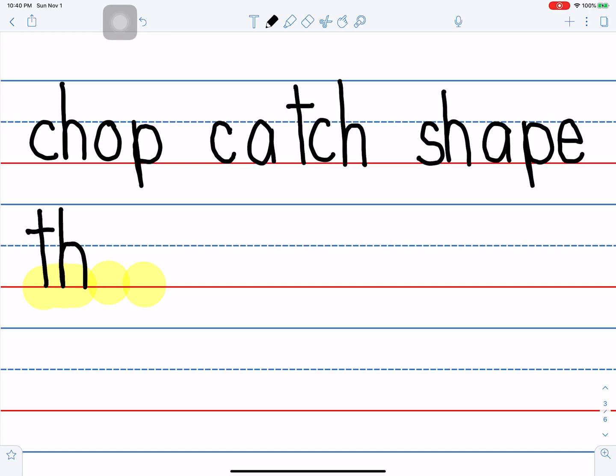Th, a, spelled with an A. That. T. Let's say the sounds again. Th, a, t. Good. I'm going to do thin next. Thin. What are the sounds? Th, i.